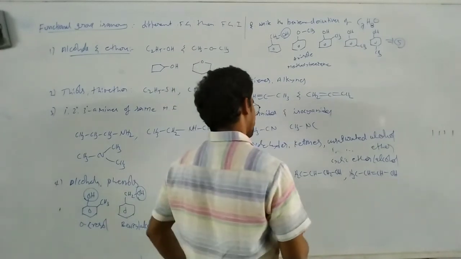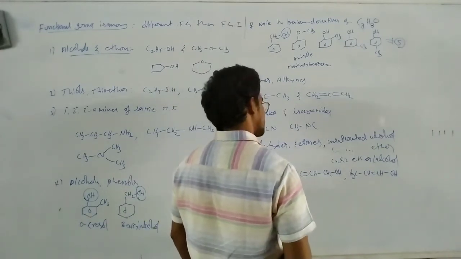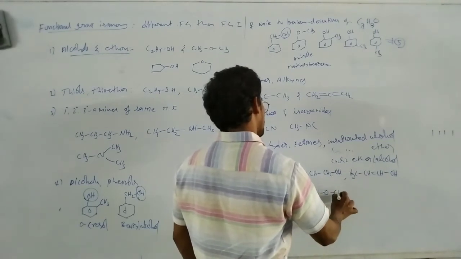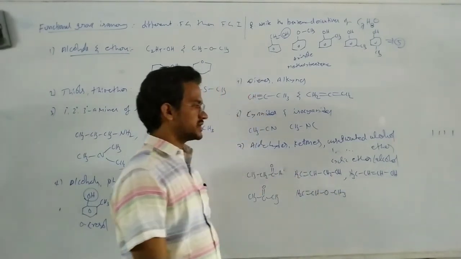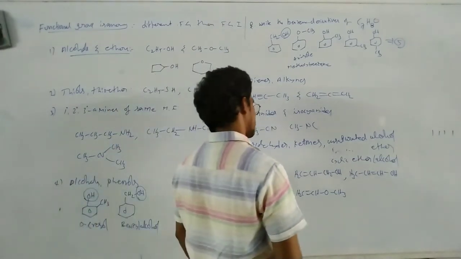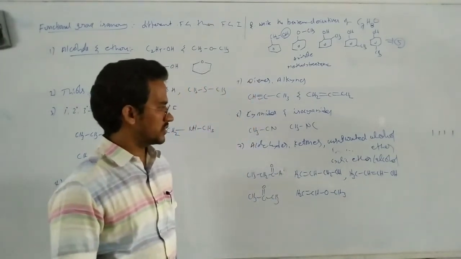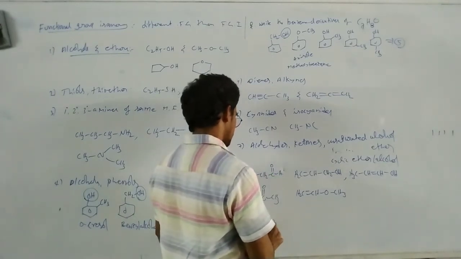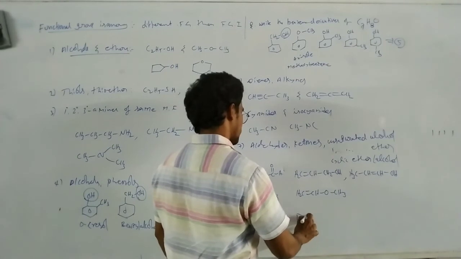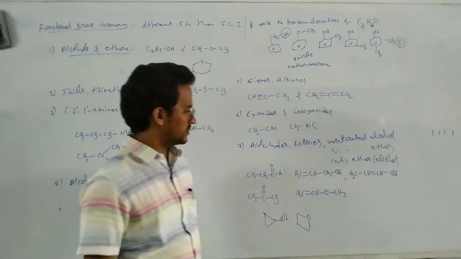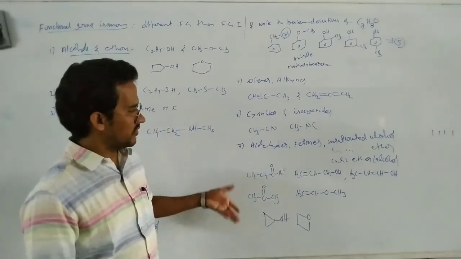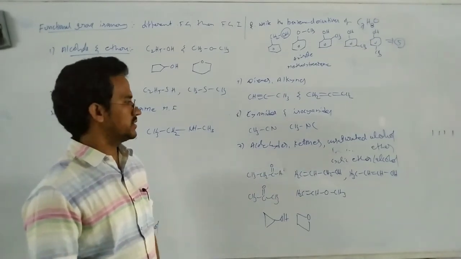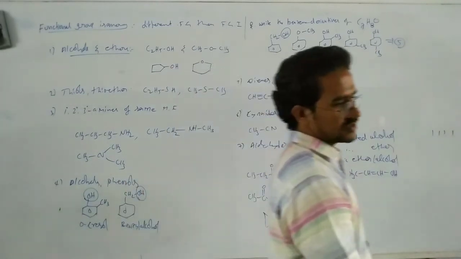And next one, unsaturated alcohol and unsaturated ether also. Double bond CH bond OCH3 will also exist. Yes, that is the one isomer. And cyclic alcohol, 3 carbons, this is the one isomer, and cyclic ether, one isomer. Like this here, we can have so many isomers, aldehydes and ketones. Okay, so write down this.